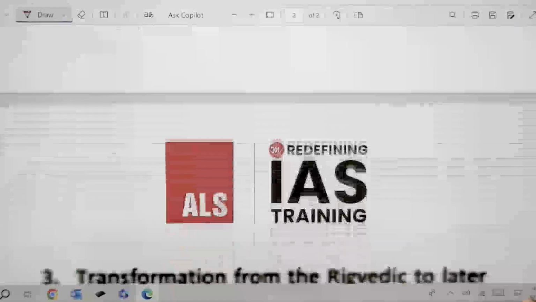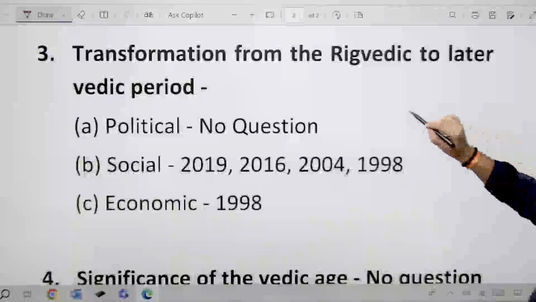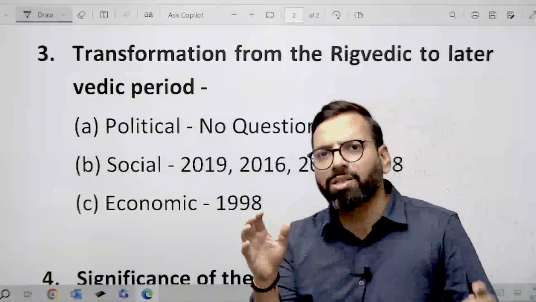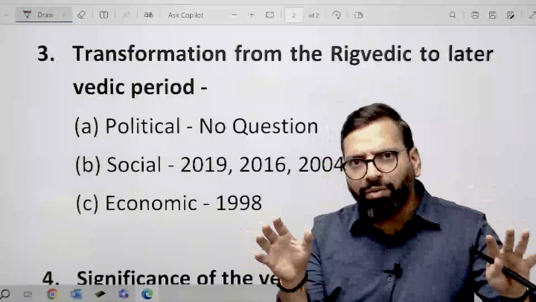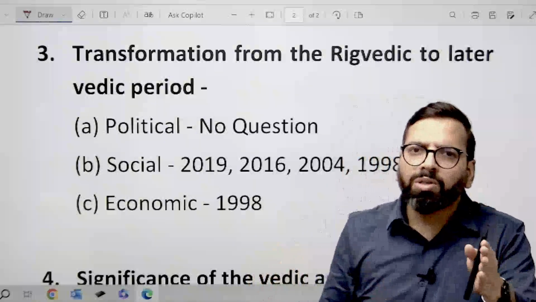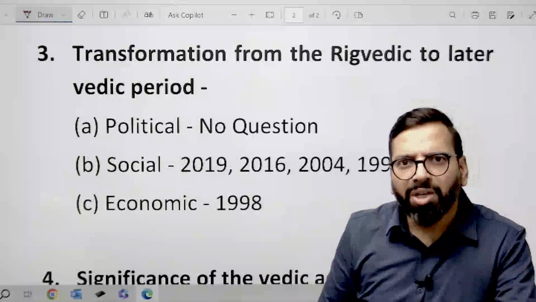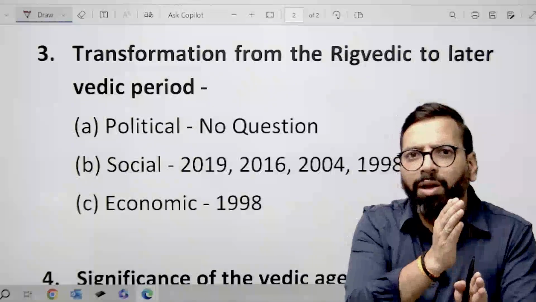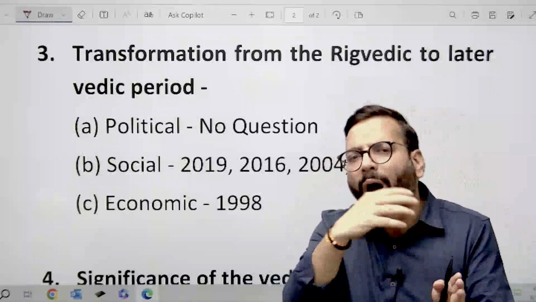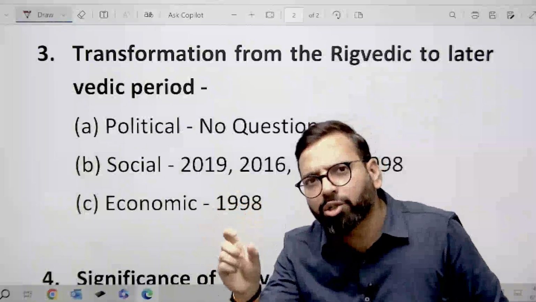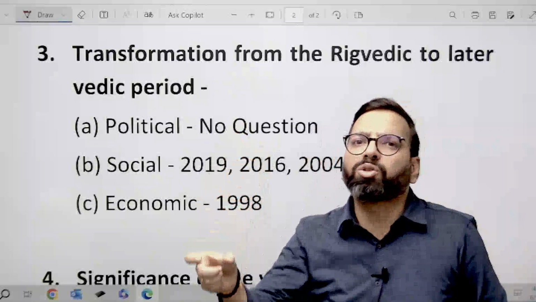Next, we have your transformation from Rig Vedic to later Vedic period. We know that the Vedic period comprises two phases: Rig Vedic, that is early Vedic period, and later Vedic period. What was the political, economic and social situation during your Rig Vedic period? How did it change, why did it change, and what change did we see in the political, social and economic features of the later Vedic period?